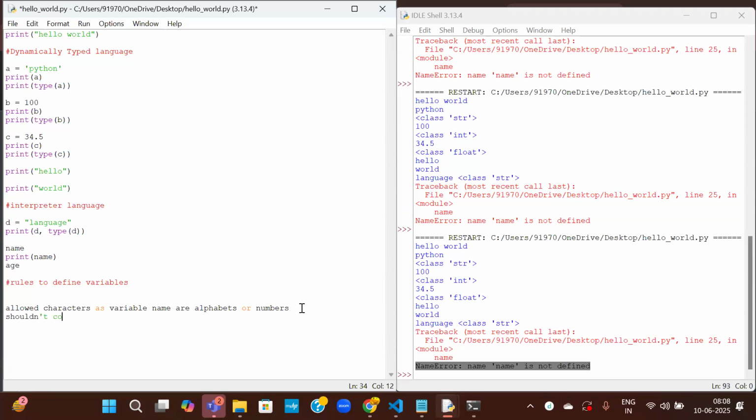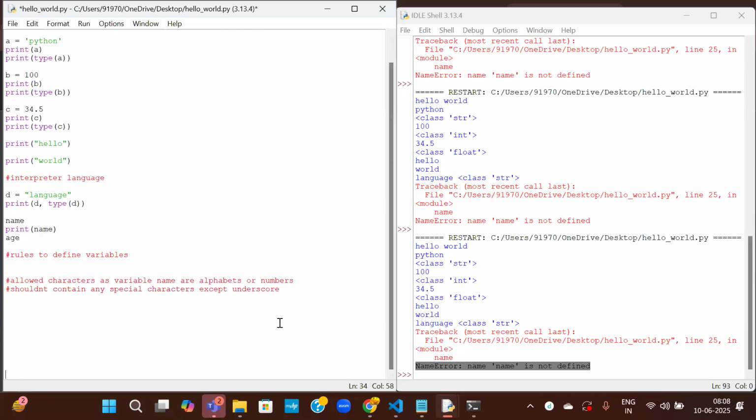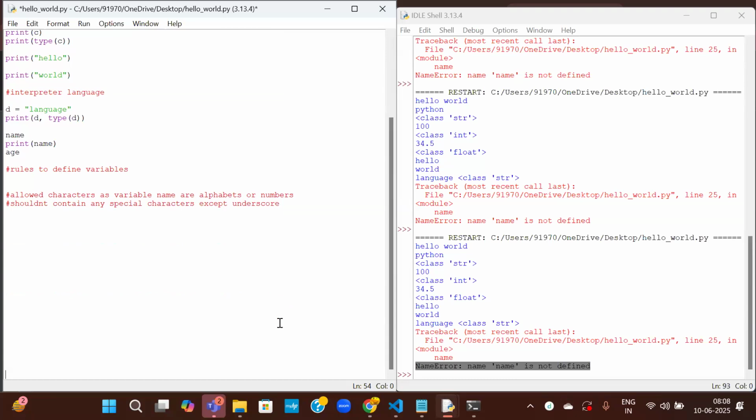It should not contain any special characters except underscore. Okay, it should not contain any special characters except underscore. So let me write it in comments. Okay, let us see with some examples first. There are more rules. I'll slowly go through them.